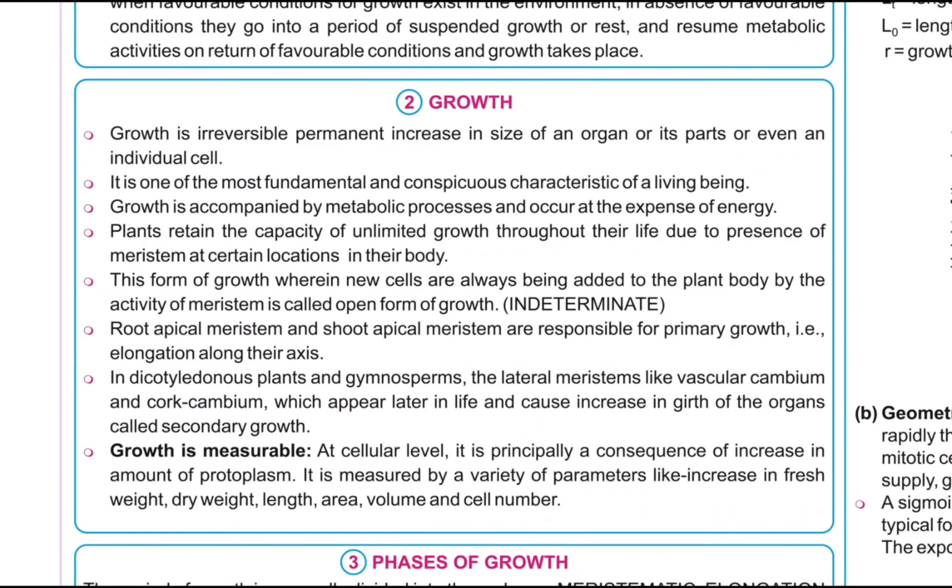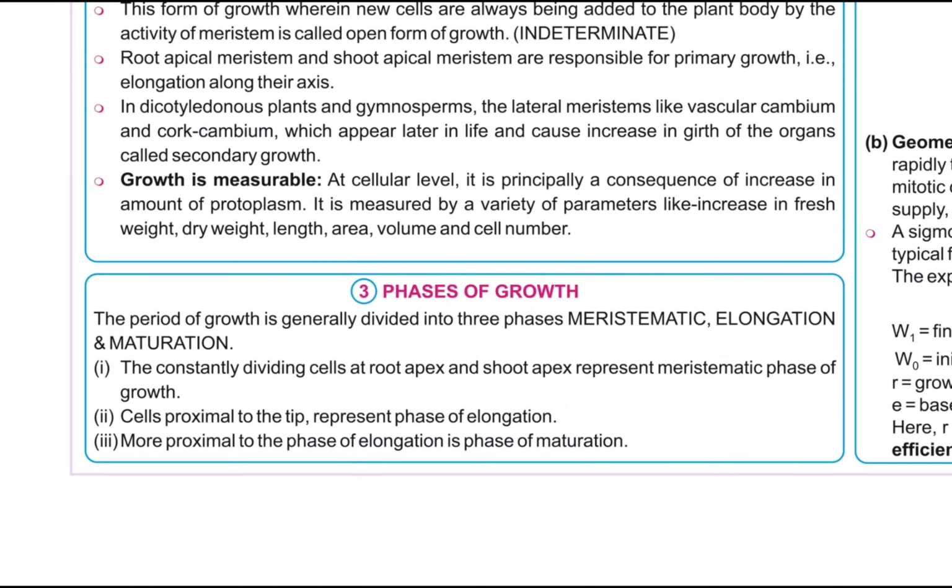Phases of growth. The period of growth is generally divided into three phases: meristematic, elongation, and maturation. The constantly dividing cells at root apex and shoot apex represent the meristematic phase of growth. Cells proximal to the tip represent the phase of elongation. More proximal to the phase of elongation is the phase of maturation.